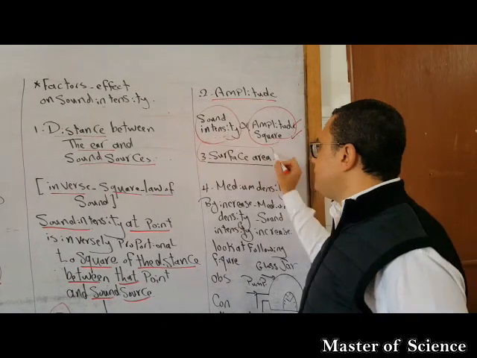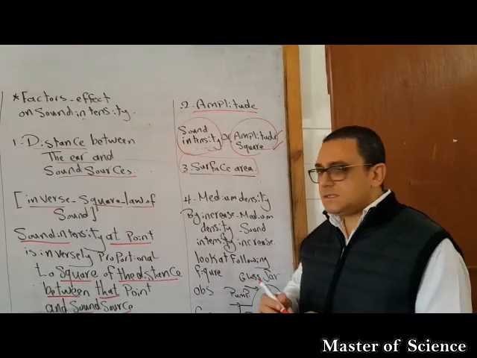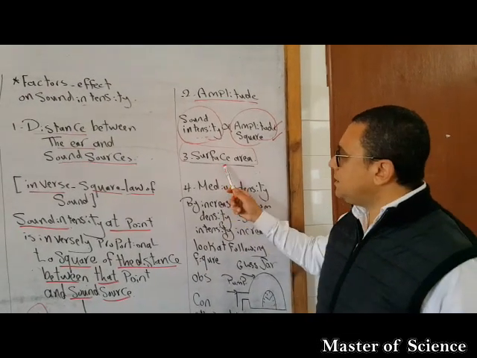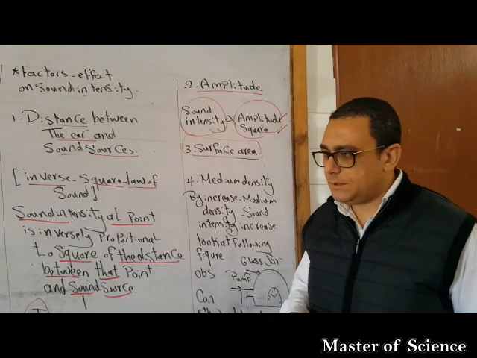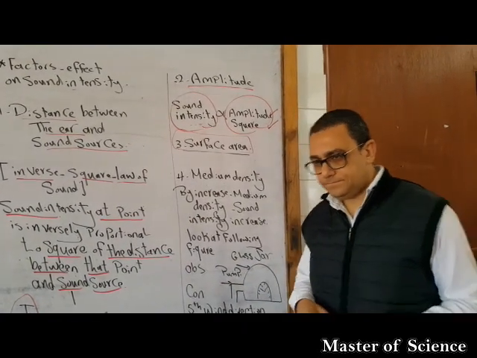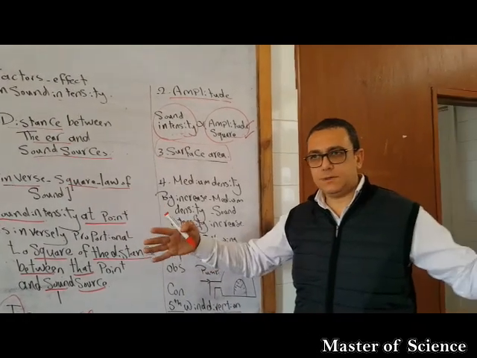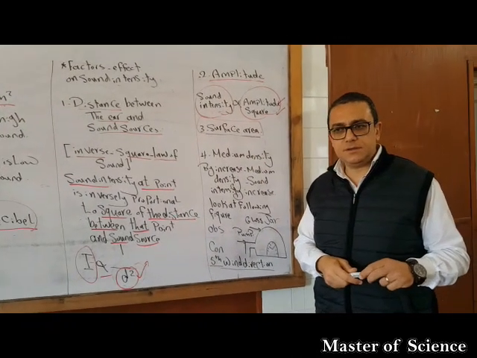Number 3, the third factor, surface area. Do you think by increasing the surface area, what will happen to the sound intensity? It's very logical. By increasing the surface area, the sound intensity will increase. For example, if we have a drum in this size and one is bigger, it's logical that by increasing the surface area, the sound intensity will be increased.